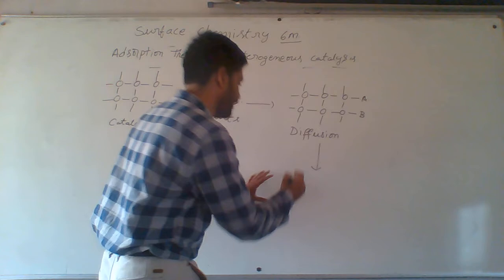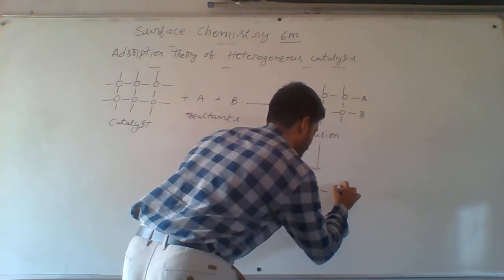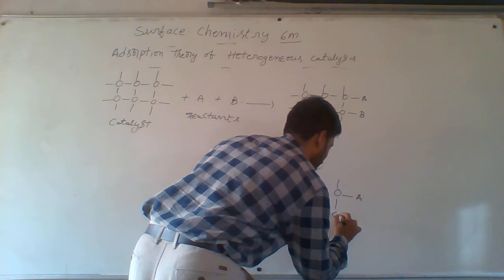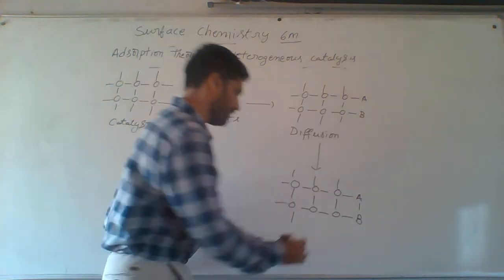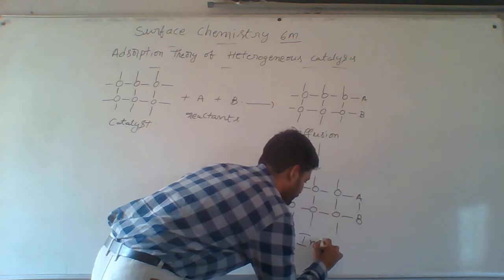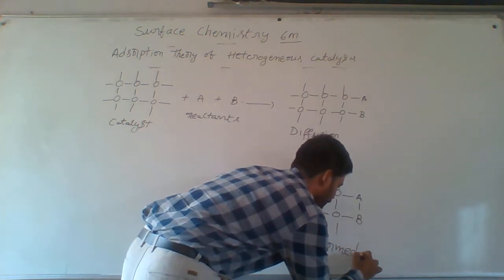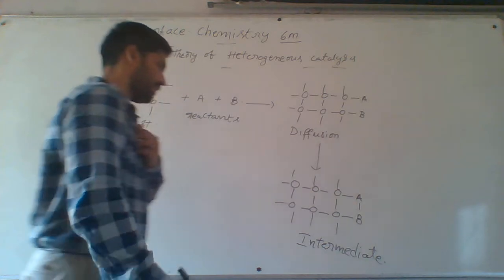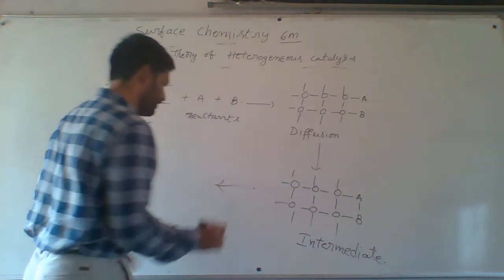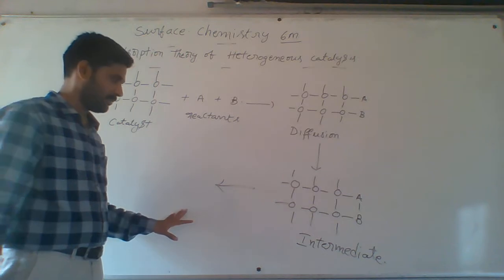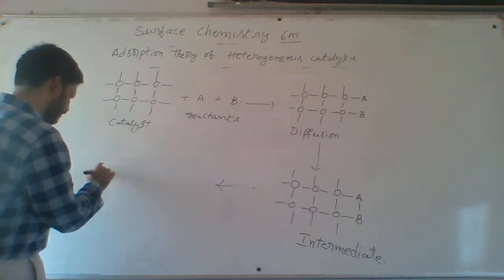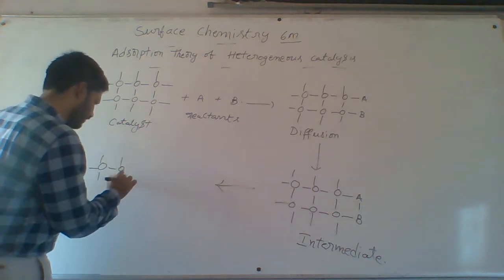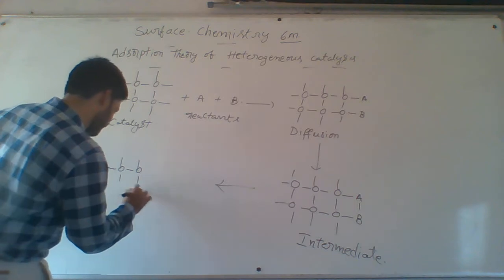Writing intermediates, this is the formation of intermediates. This is the intermediate. After the formation of the intermediate, desorption takes place. Desorption means removal of adsorbed particles from the catalyst surface. Now you can write the catalyst as it is. Then AB forms as the product.